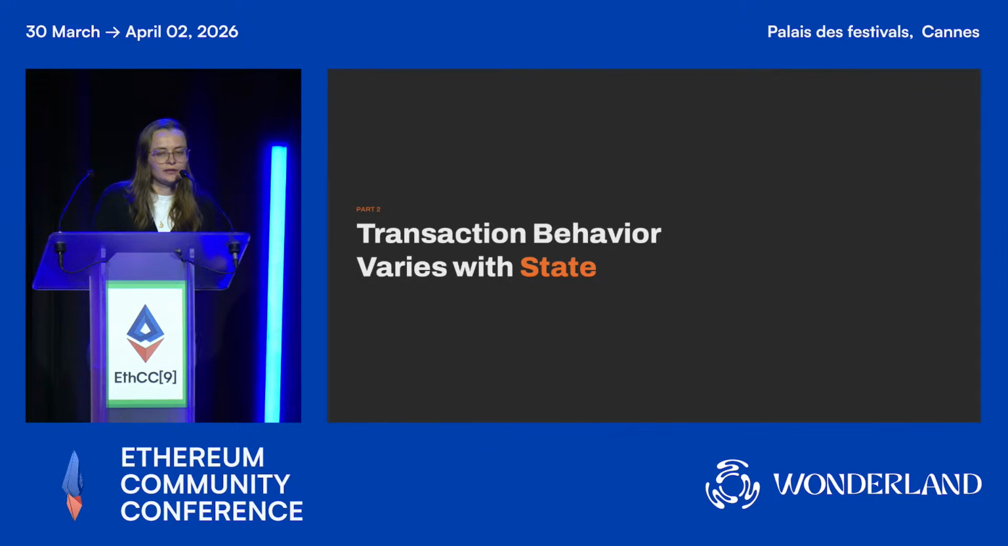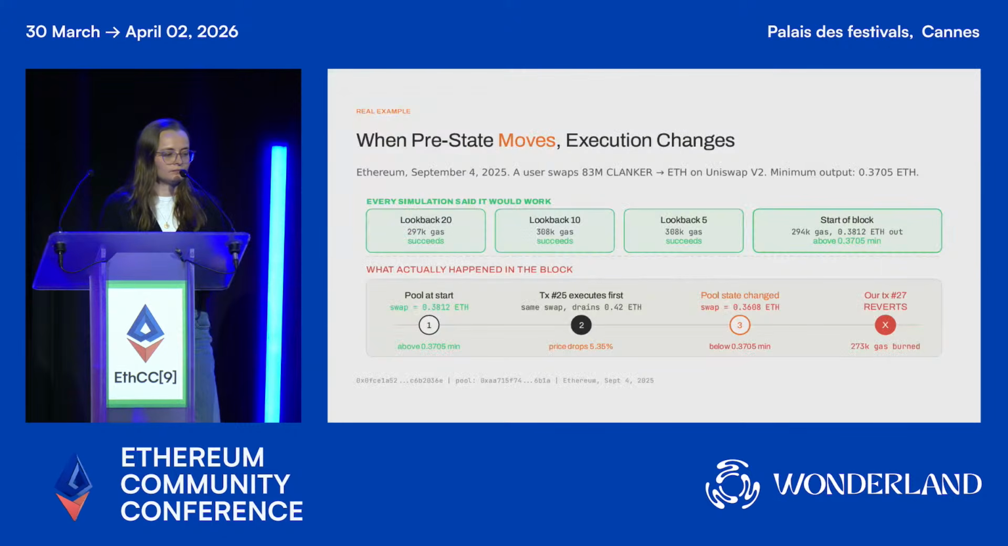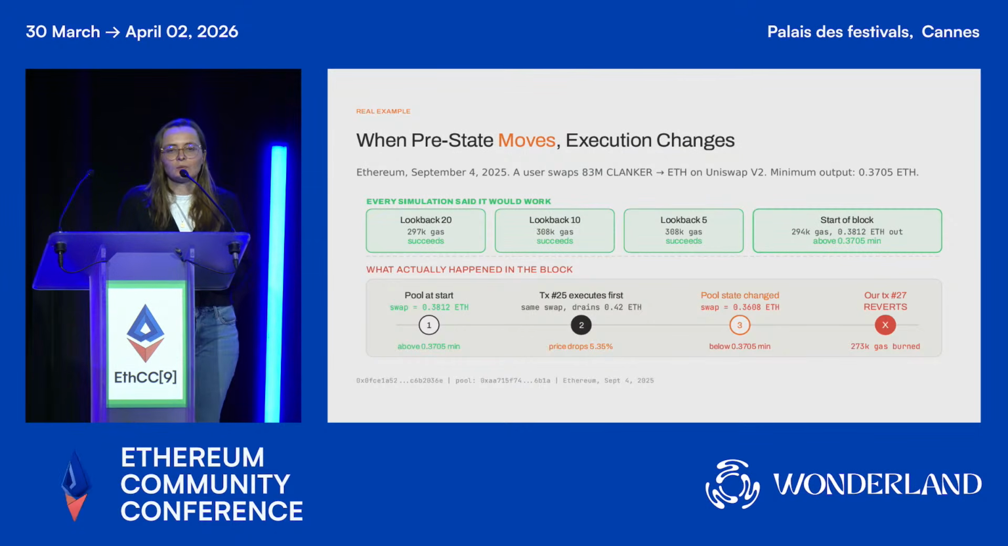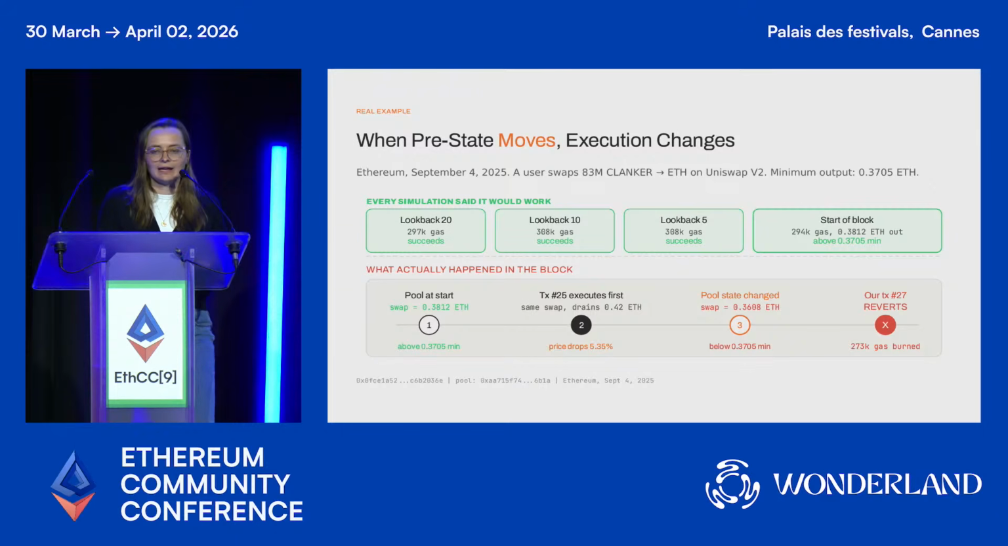So that brings me to the second problem, which is that transaction behavior varies. Let's look at how a DeFi transaction looks on Ethereum. Again, we have a sample transaction from September of last year. We had a user here that wanted to swap 83 million Clanker for ETH, and they wanted a minimum output of 0.3705 ETH for it, and they specified this with their slippage tolerance.